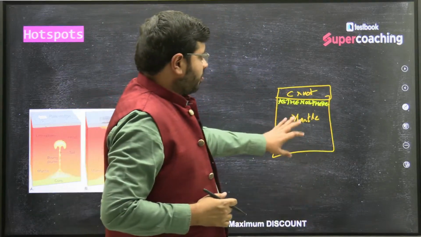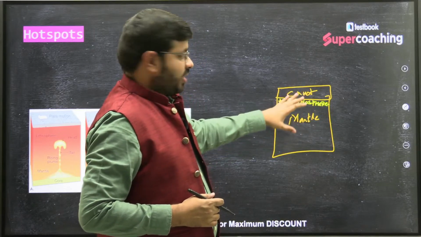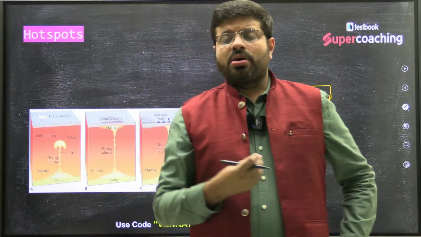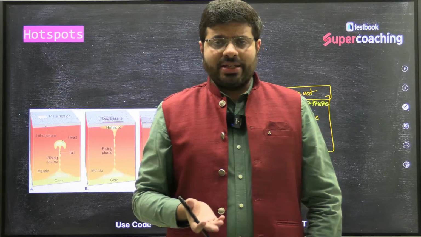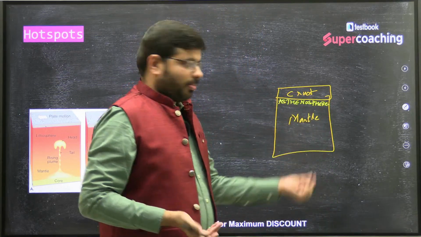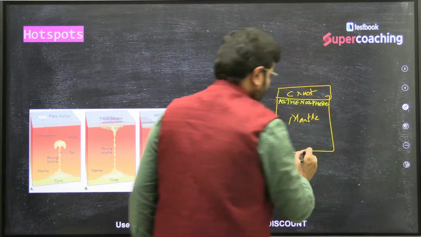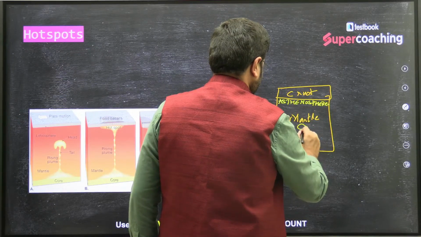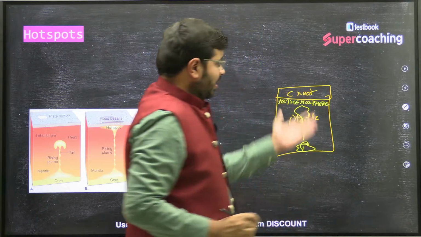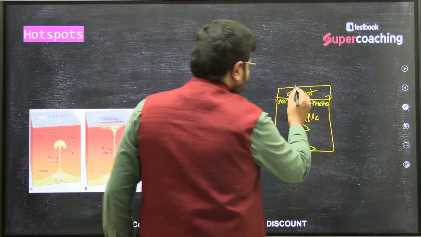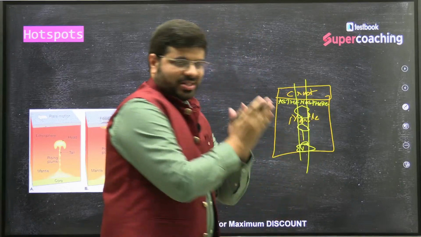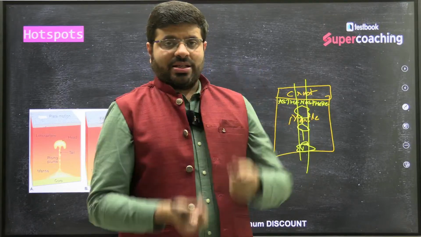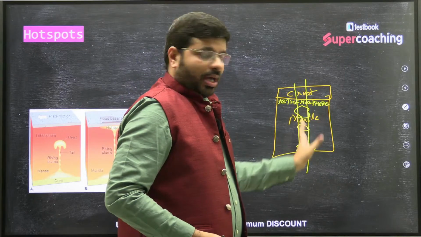The upper portion of the mantle is the asthenosphere, above it you have the crust, and here you will have the surface. But because of certain processes, because of certain heat which is extraordinarily available in the interiors of the earth, in the deeper portions of the mantle there is an opportunity for certain mantle material to rise, for example from here like this. So there will be some kind of pipe-like structure developed because it's a liquid which is rising, and this liquid moves across the solid mantle and reaches the earth's surface.